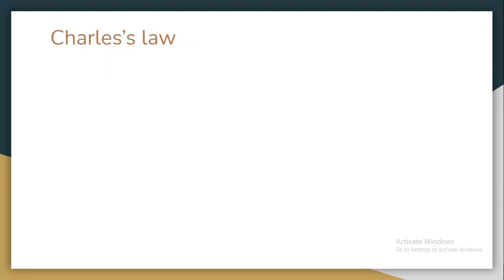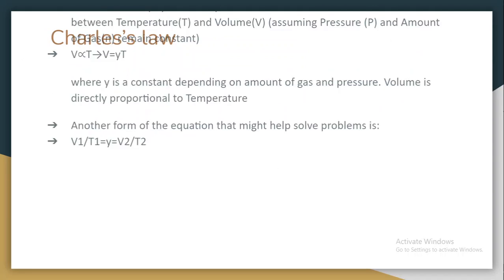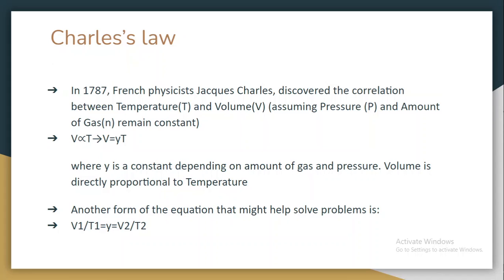Next, we have Charles' law. In 1787, the French physicist Jacques Charles discovered the correlation between temperature and volume, assuming pressure and the amount of gas remain constant. The volume is directly proportional to the temperature, so the volume is equal to YT, where Y is a constant depending on the amount of gas and pressure.